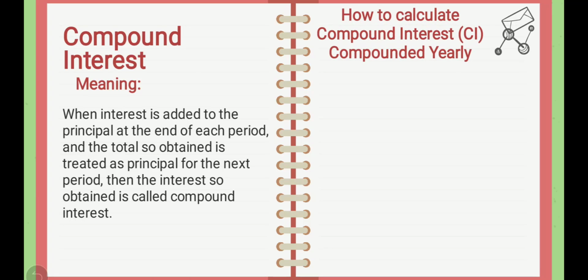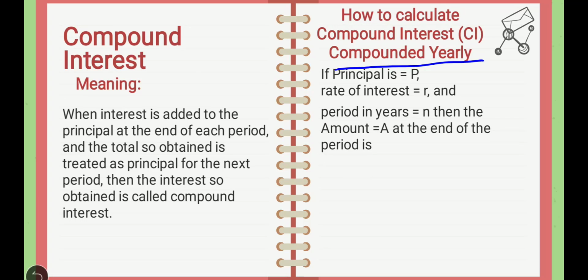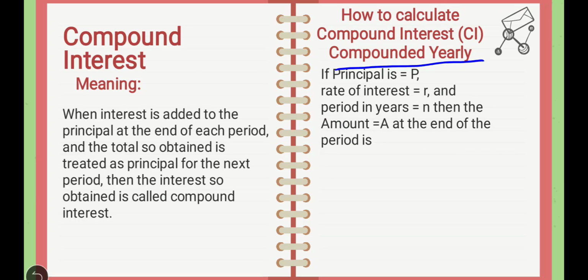Now how to calculate compound interest compounded yearly. If principal is P and the rate of interest is R, and the period in years for compounded yearly is N, then the amount A at the end of the period is, what is the formula for amount in compound interest?